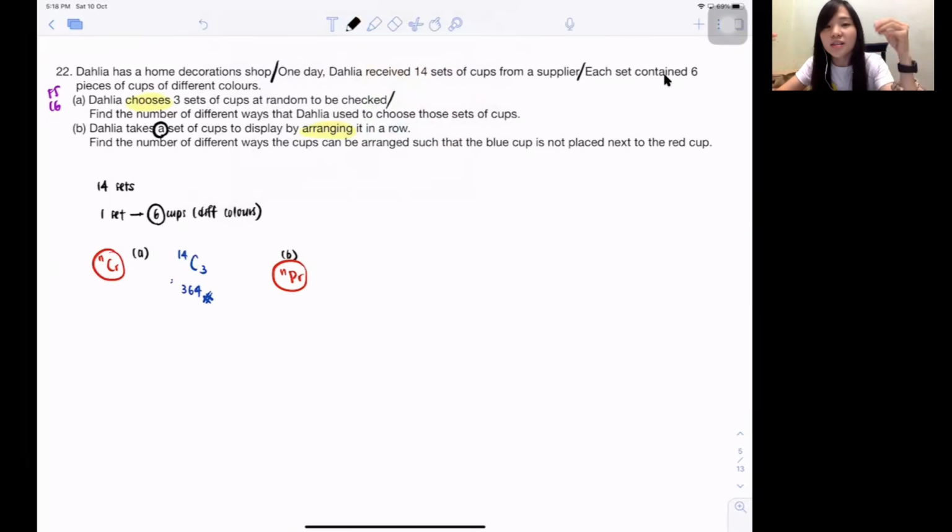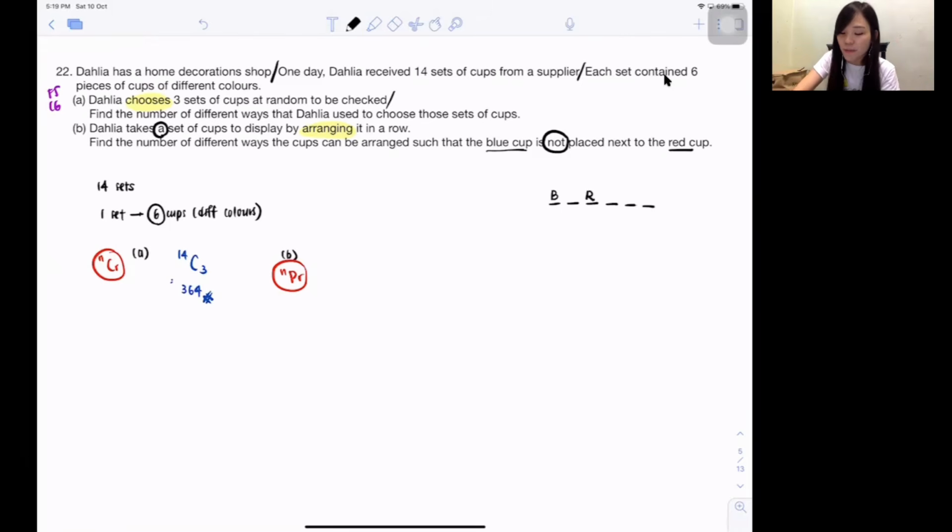But read carefully, such that the blue cup is not placed next to the red cup. So it's only the blue one is not placed next to the red one. So how do you guys do it? So guys, let me show you guys. You have 6 cups. You want to arrange all the 6 out. Correct? So when they say blue is not placed next to the red, that means the blue and red, isn't it? They must have some gap.